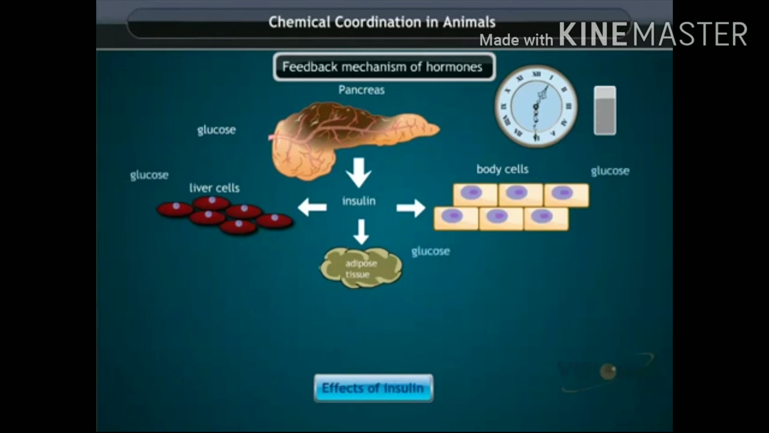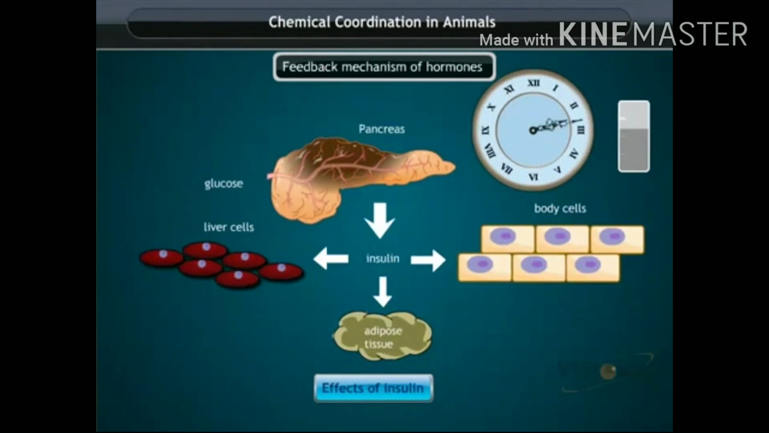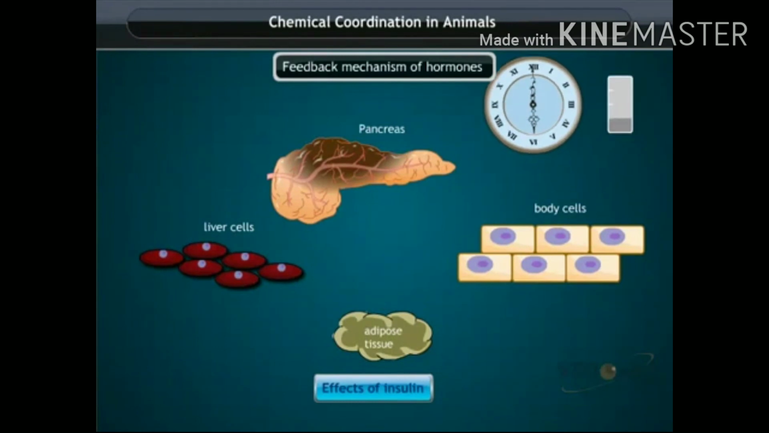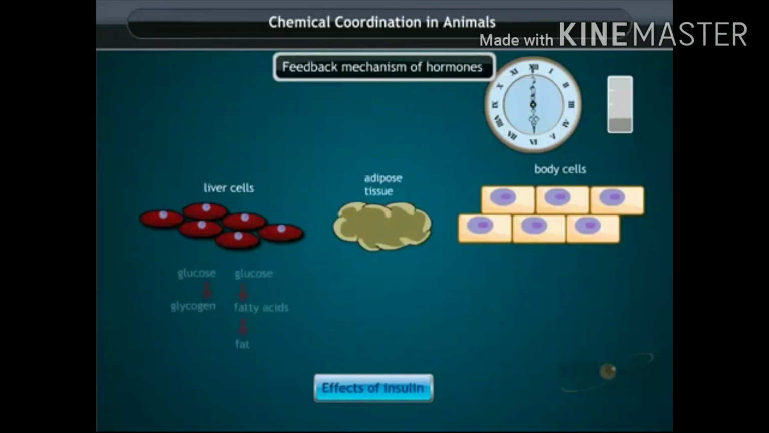As time passes, the cells continue to take glucose and blood glucose levels decrease. The low level of glucose signals the pancreas to stop insulin release. Without glucose, the cells switch to glycogen and fatty acid. Glycogen converts to glucose and fats to fatty acids, which is used by cells instead of glucose.